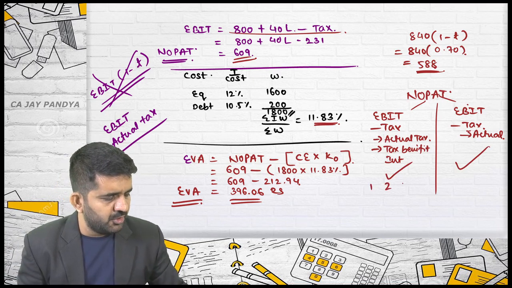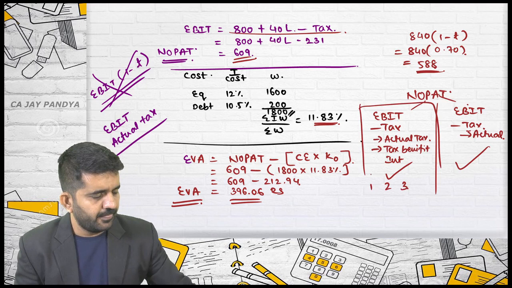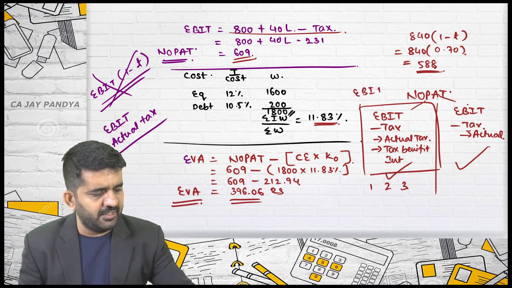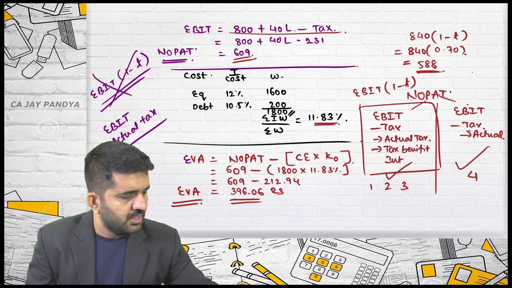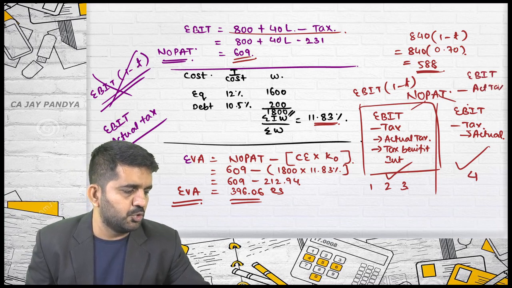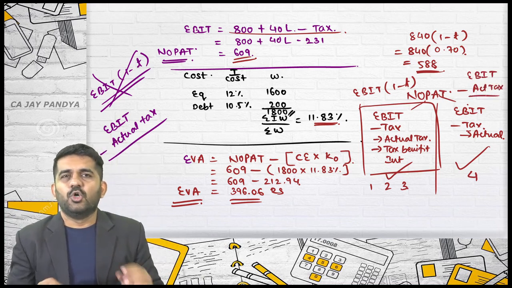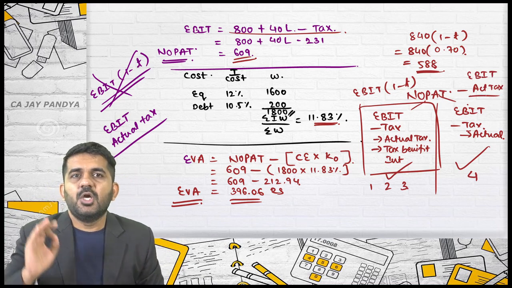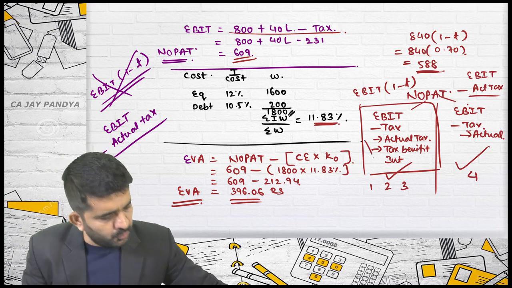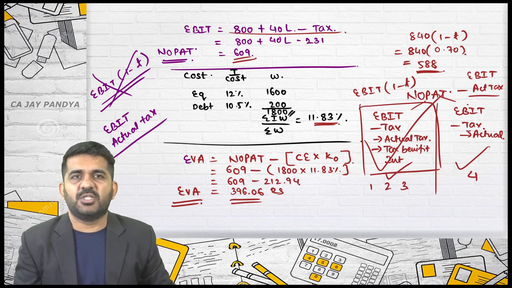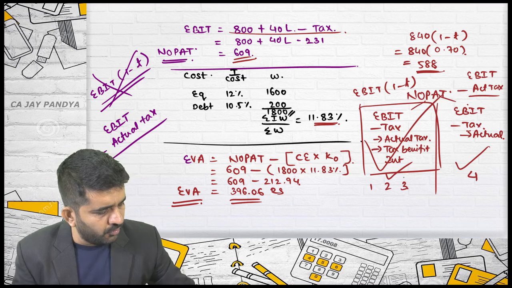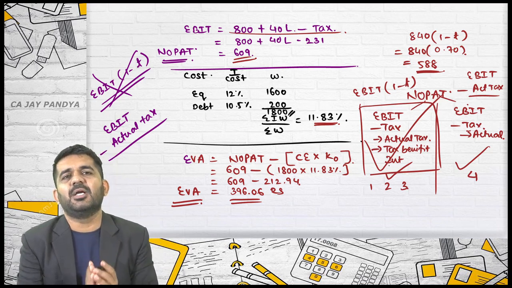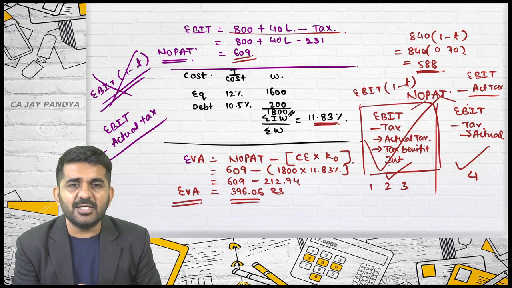In question number 1, 2, and 3, we have done this. What is the formula? EBIT into 1 minus t. And in question number 4, we have done this, whereby we do EBIT minus actual tax which you are paying. So this is nothing but the difference. In your examination, I suggest you always go for this. Never go for this. Even if this was a question of May 2019, then also what you should follow is this left hand side portion. That is nothing but EBIT into directly 1 minus t.